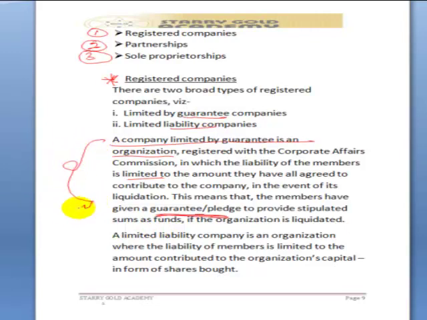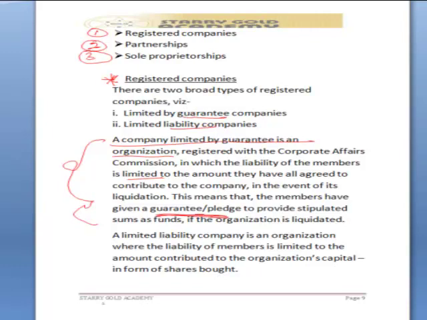What this means is that if 2 or 3 individuals come together now to form a company limited by guarantee, what it means in effect is that if the company is liquidated after 2 or 3 months, the liability of the members is strictly tied to the amount they've volunteered to contribute. They are given a pledge to contribute if the company is liquidated.